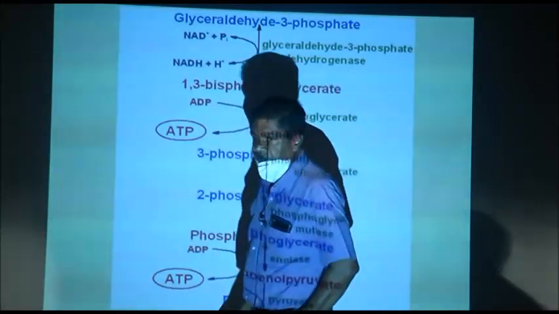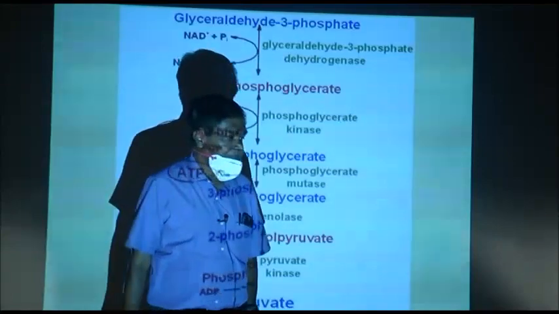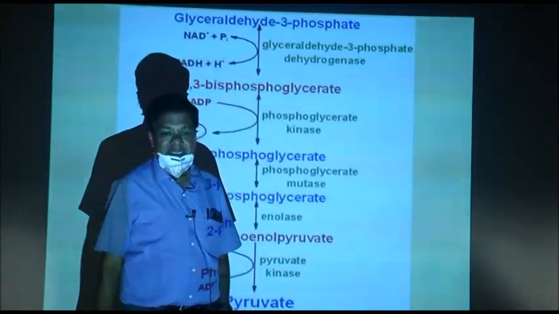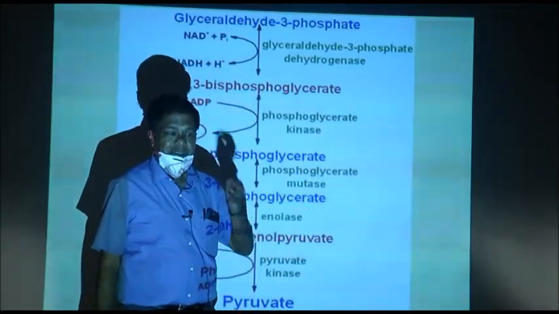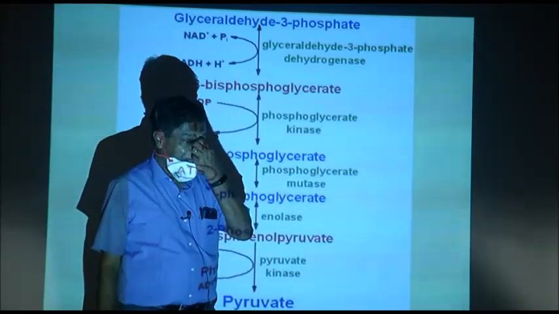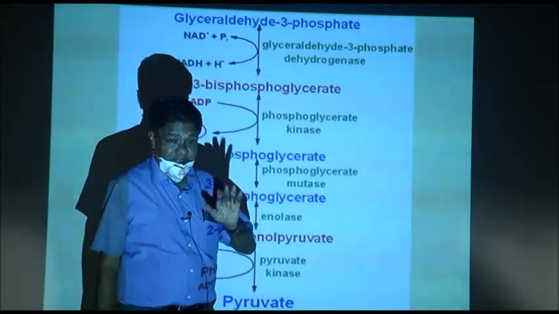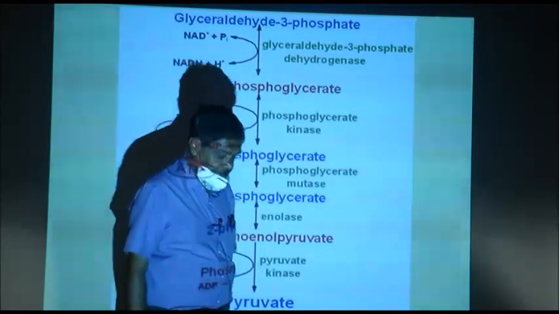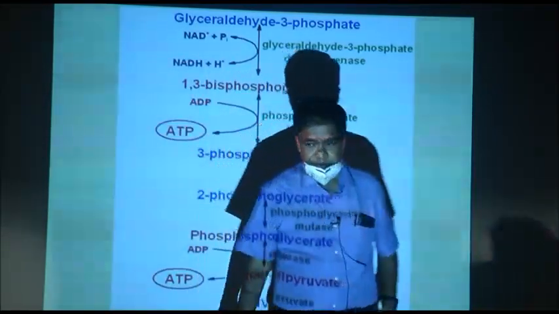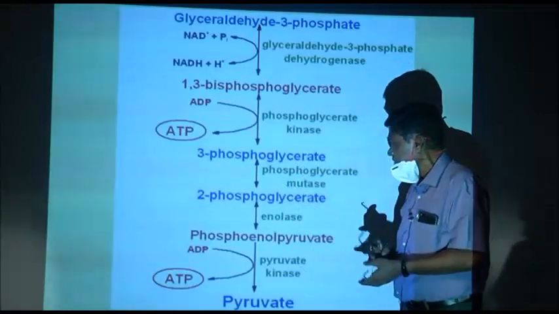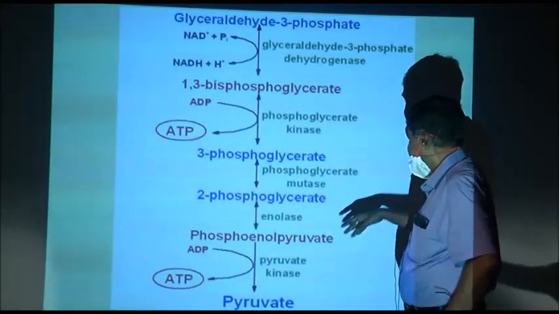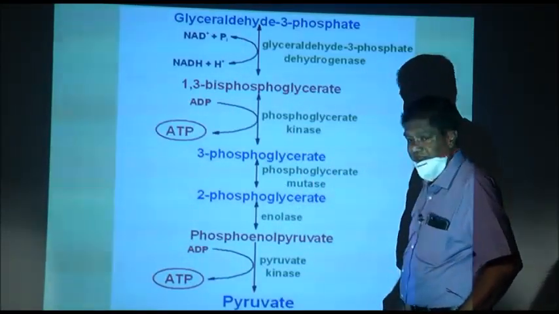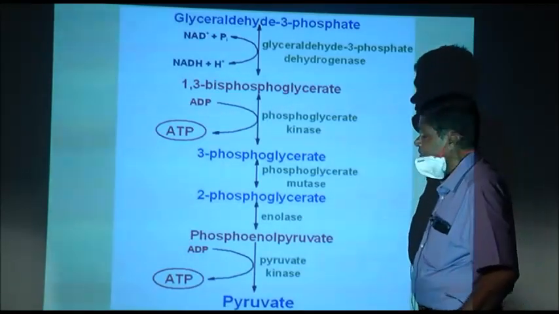Now, in a simpler way, let me explain glycolysis and Krebs cycle and electron transport chain. Please listen to me carefully, then we will go to the formation of ATP. Now, look at this. If you want the formula and other things, you will find it in the other slides.